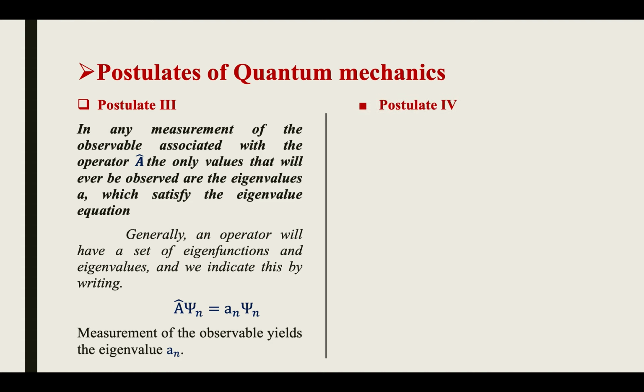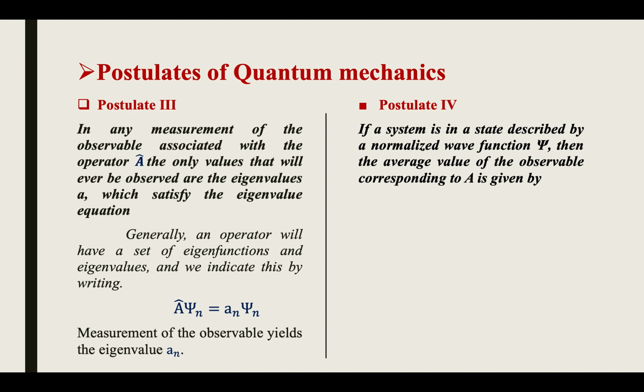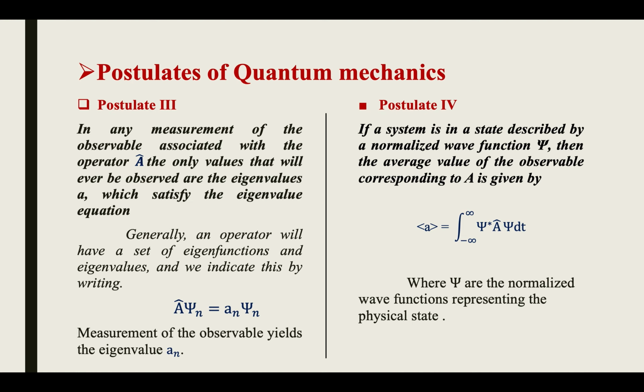Now we will see postulate number 4. If a system is in a state described by a normalized wave function psi, then the average value of the observable corresponding to A is given by the expectation value of A, equal to the integral from minus infinity to plus infinity of psi star A cap psi d tau, where psi is the normalized wave function representing the physical state.